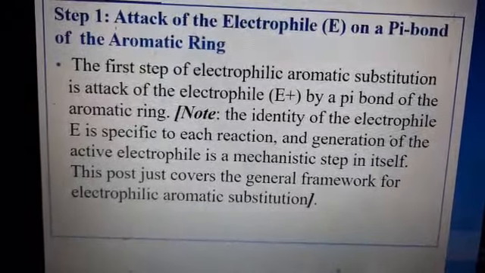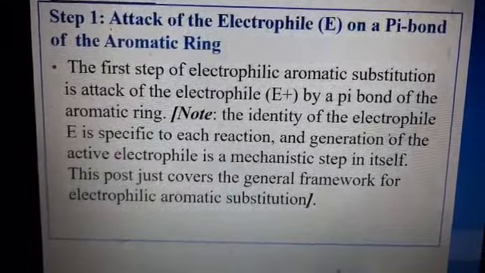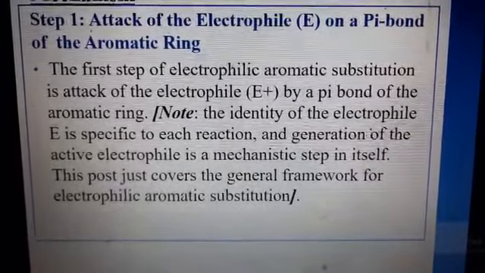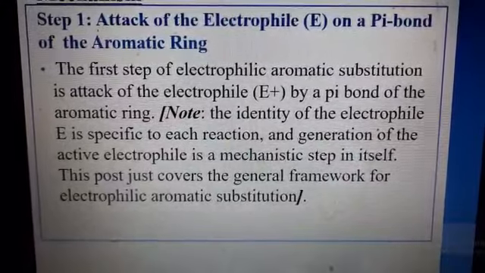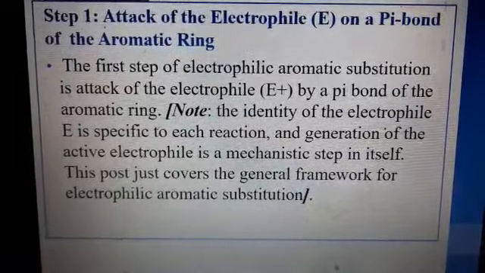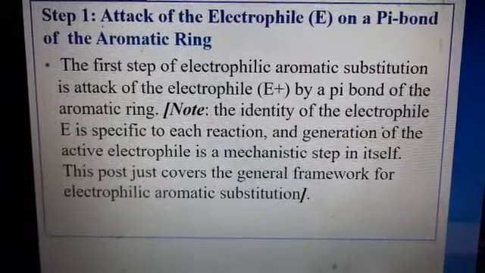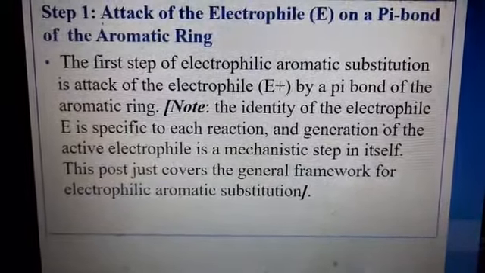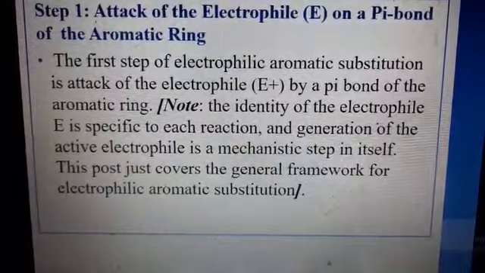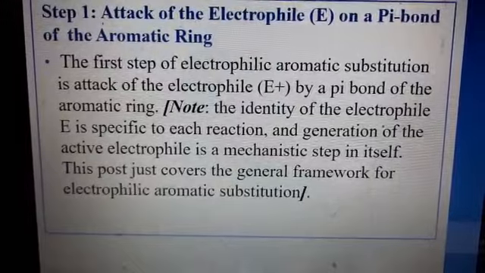Note, the identity of the electrophile is specific to each reaction, that is, whether halogenation, alkylation, acylation, nitration, sulfonation, and so on. Also the generation of the active electrophile is a mechanistic step in itself. It means for every type of electrophile there may be a different mechanism.